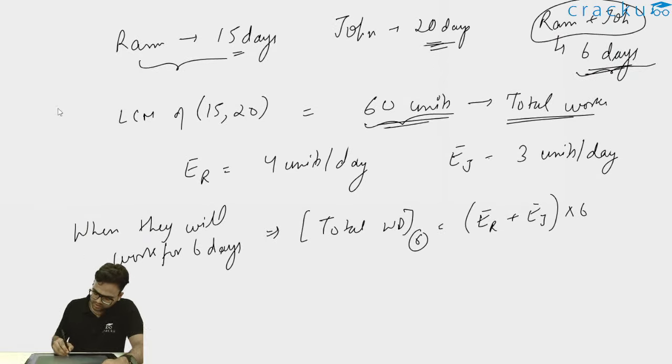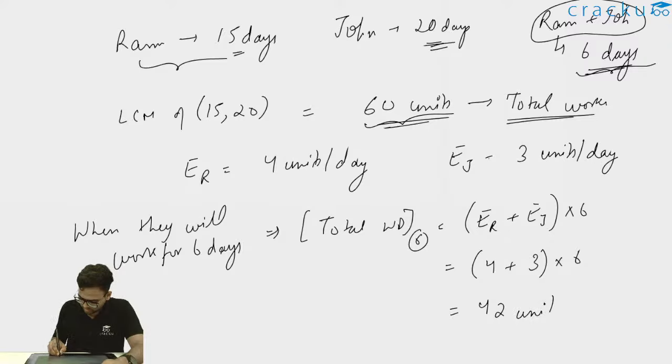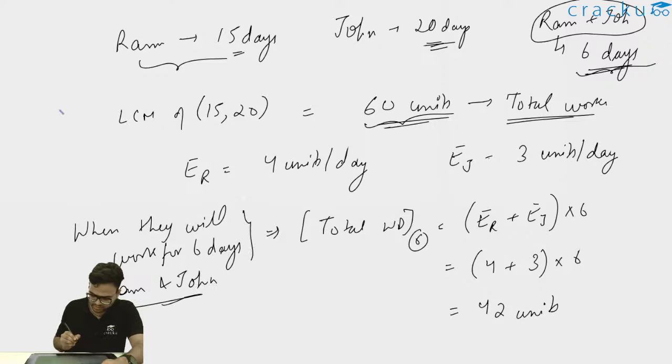Now what is the efficiency of Ram? Efficiency of Ram is 4, and for John it is 3. So 4 plus 3 into 6, which is 7 into 6, is 42 units. So thus I can say Ram and John, when they are working for 6 days together, have completed 42 units of work.